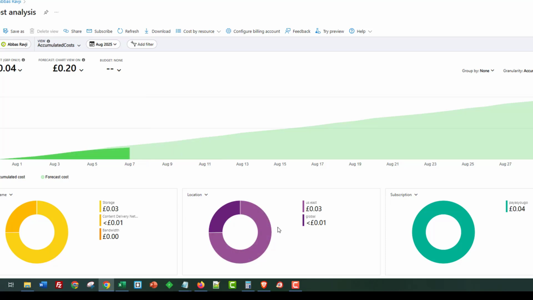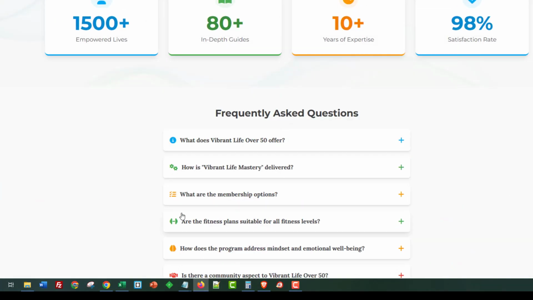I don't want you guys to worry about costs when it comes to working with the cloud. I don't want you to worry about costs when it comes to working with AI. They're going to be exactly what they charge you themselves, guys. There are no hidden surprises when it comes to EziStack.